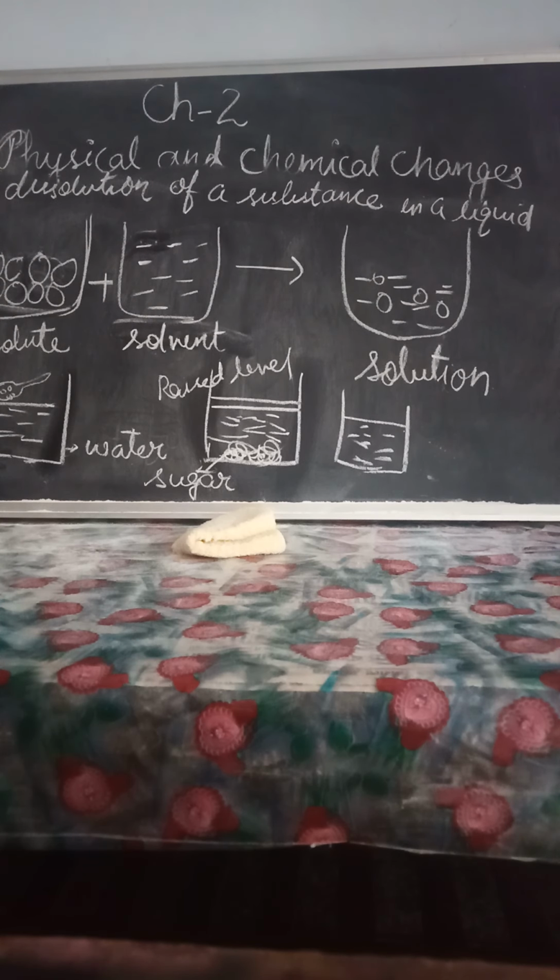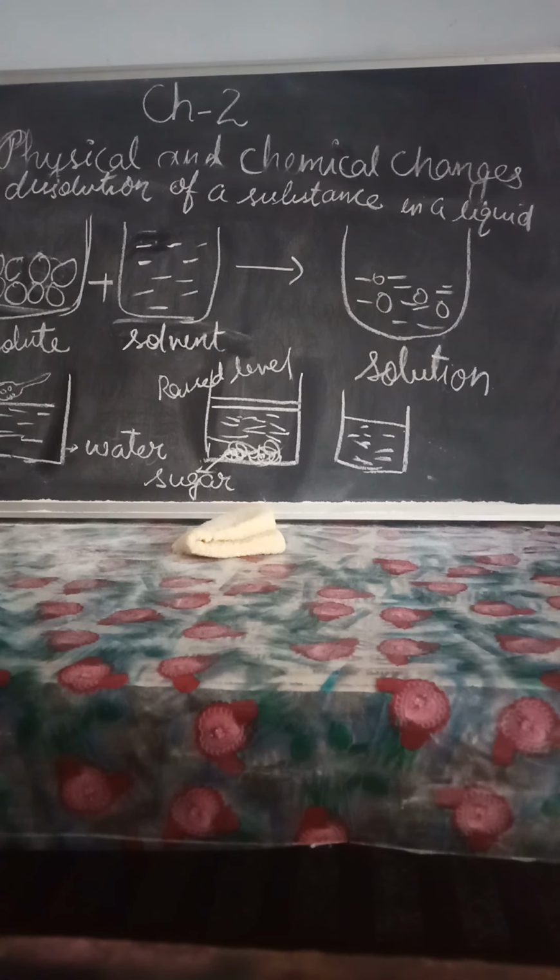Okay, so the solute can be obtained back from the solution by evaporating the solvent. When sugar or salt is dissolved in water, we can keep this water for evaporation, then we will get back the sugar or salt. So that is why it is a physical change. When a solid dissolves in a liquid, the volume of the liquid does not change. Why? Because the solid breaks up into smaller molecules inside the liquid and they hide themselves.